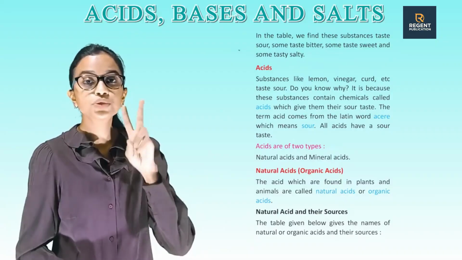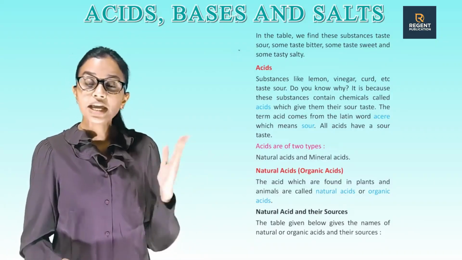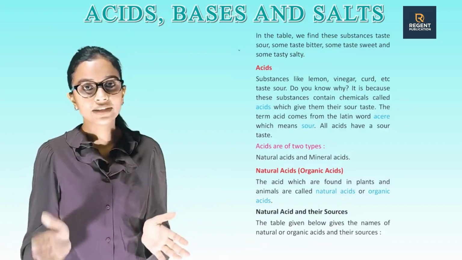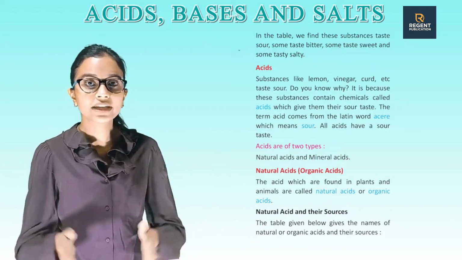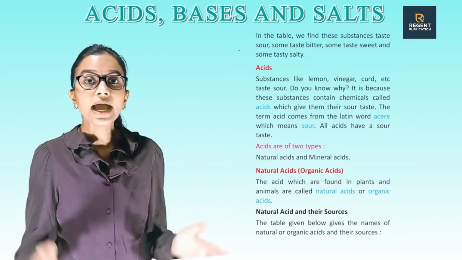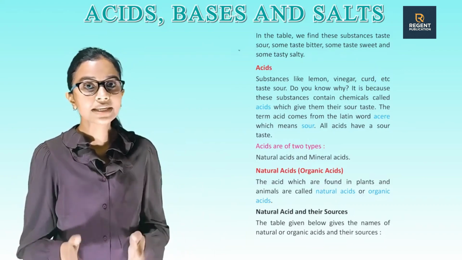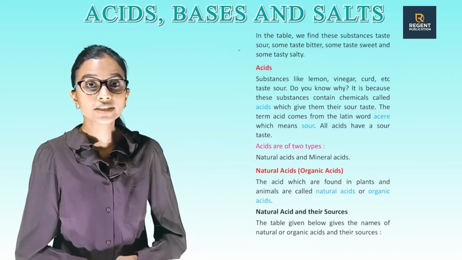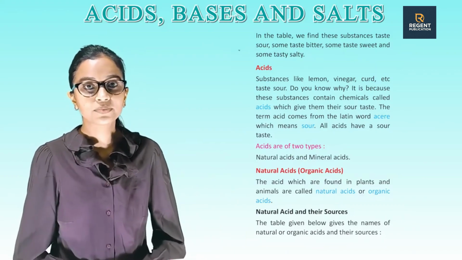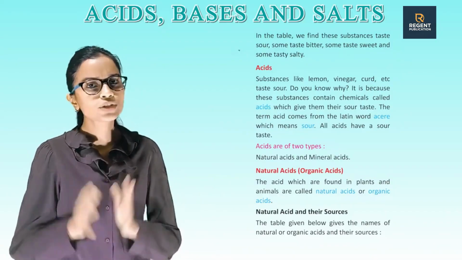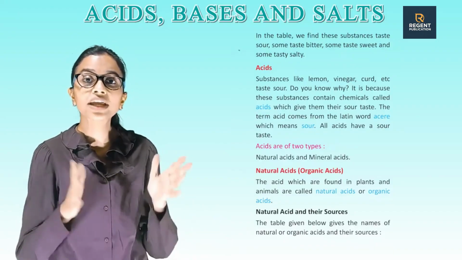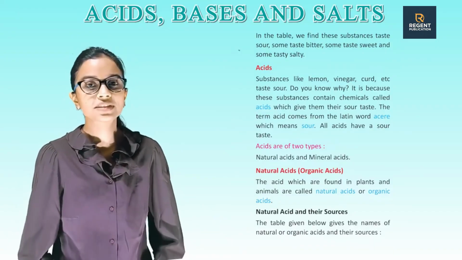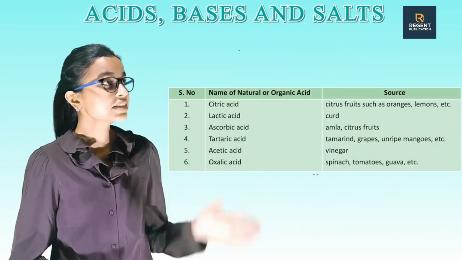Acids are of two types: natural acids and mineral acids. Natural acids are organic acids. The acids which are found in plants and animals are called natural acids or organic acids. Natural acids and their sources. The table given below gives the names of natural or organic acids and their sources. So children, are you able to see the table?